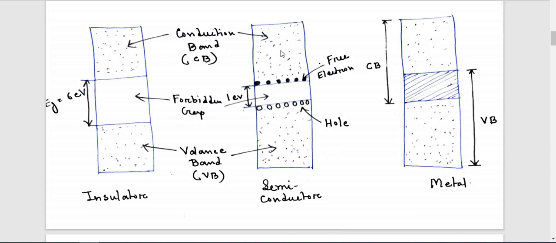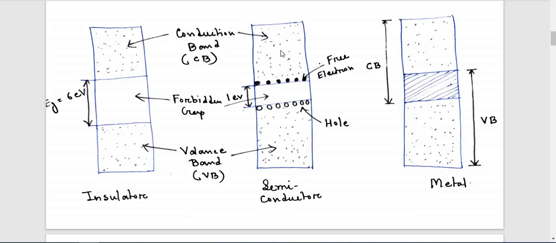For example, suppose I have 10 electrons in the valence band, and 5 of them can move to the conduction band. That means there is some conductivity but not full conductivity: more than an insulator but less than metal.